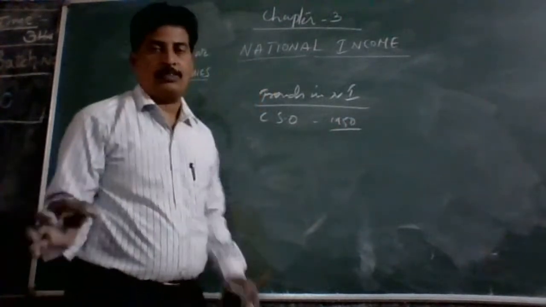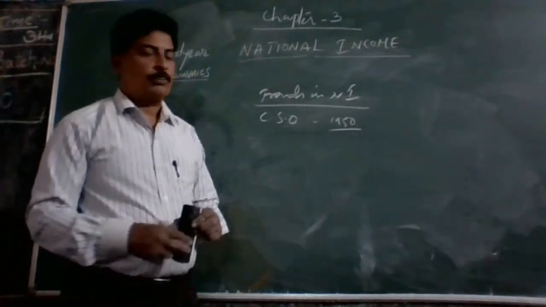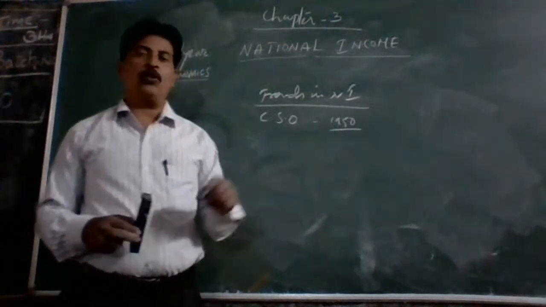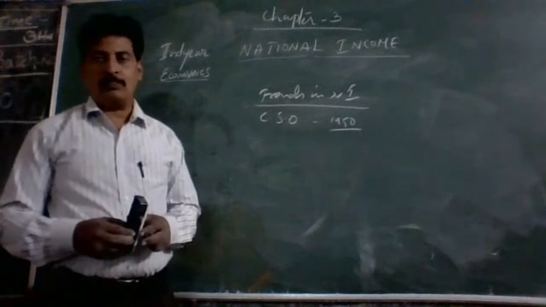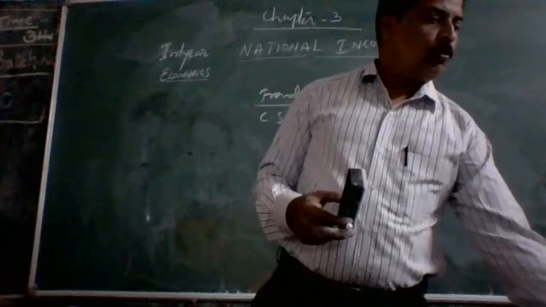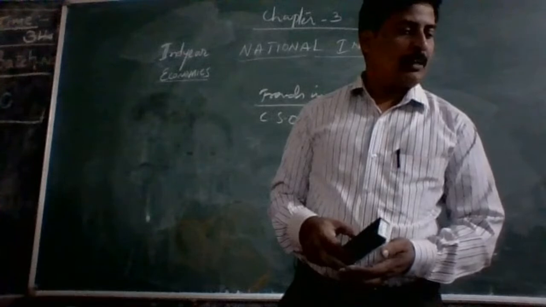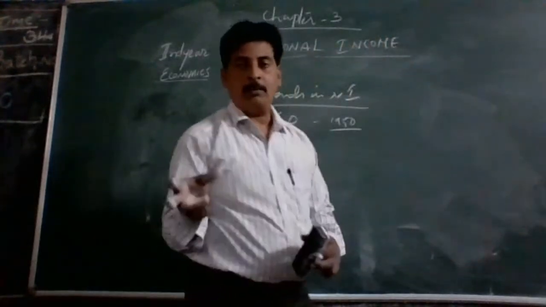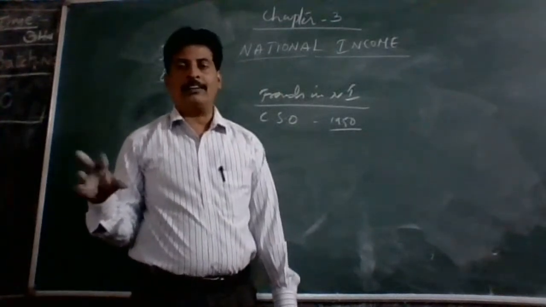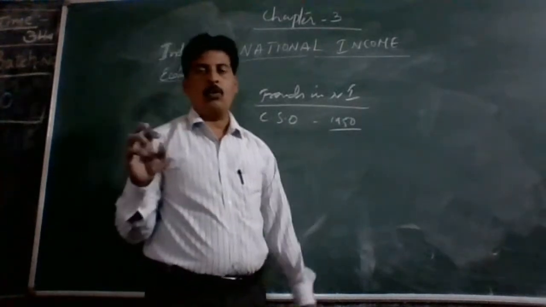Central Statistical Organization. Who is the father of the Central Statistical Organization? P.C. Mahalanobis. So here the CSO has furnished national income estimates both at current price and constant price, in two ways: one is current price and the other is constant price.